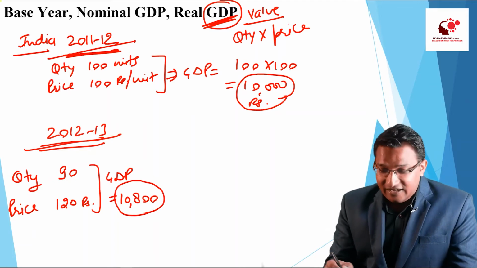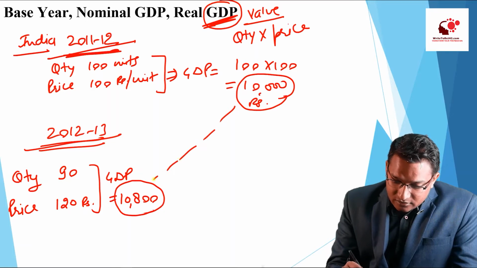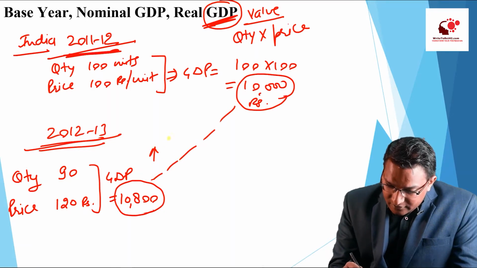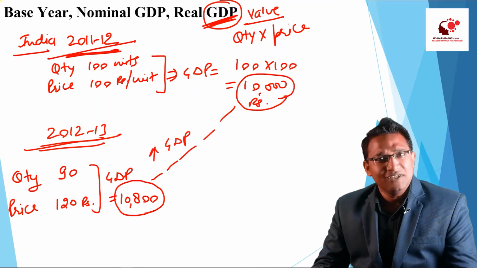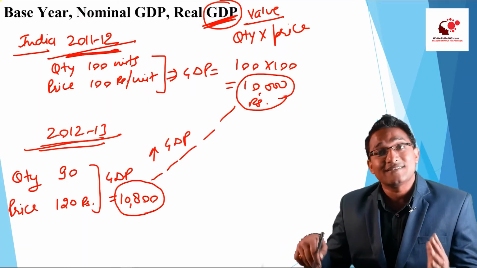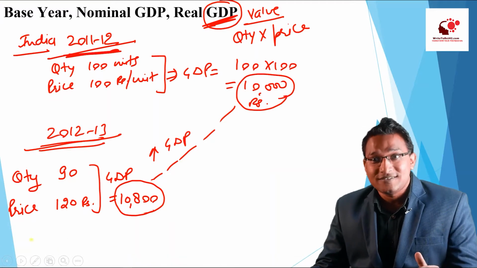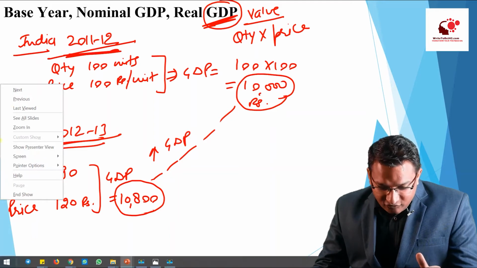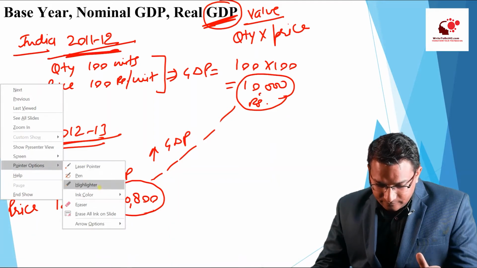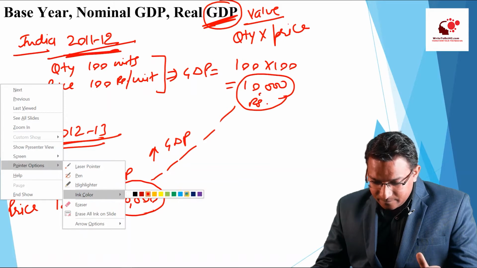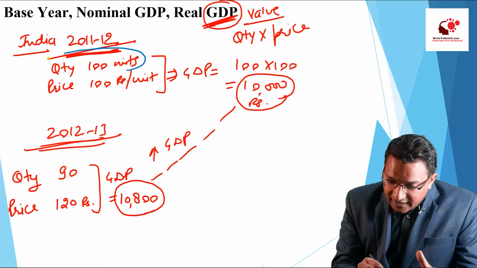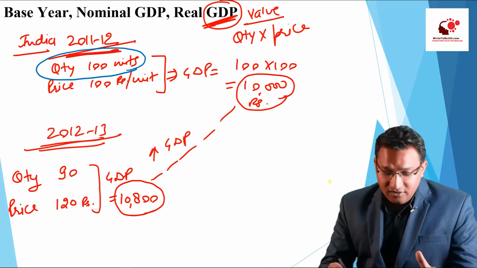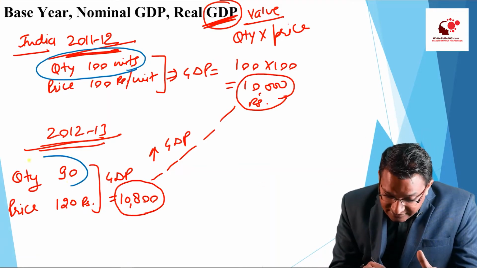Isn't it clearly indicating that there is increase in the GDP? There is growth in the GDP? Yes, it is very much clearly indicating the same thing, that there is a growth in the GDP, there is increment in the production. However, if we really see, the quantity in 2011-12 was 100, the production was 100, in 12-13 this production is 90.